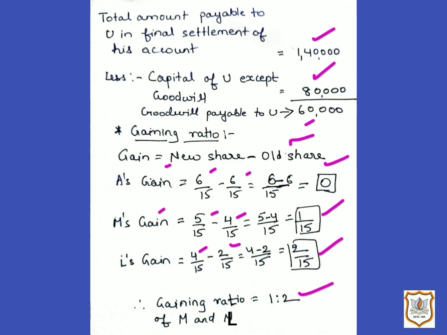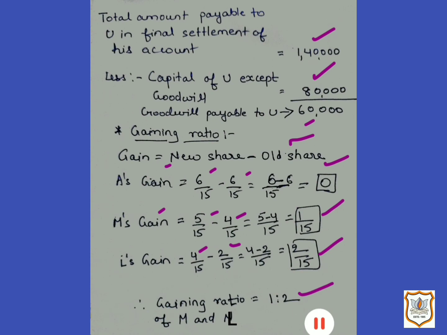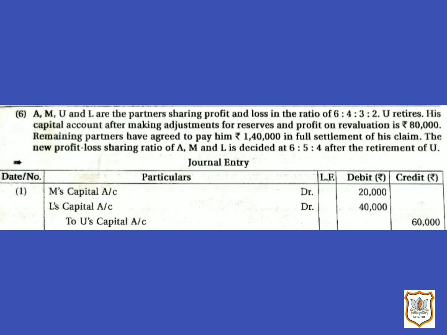So let us see journal entry. Here 60,000 will be distributed as 20,000 and 40,000 according to the gaining ratio, that is 1:2. Here journal entry would be M's capital account debit 20,000, L's capital account debit 40,000, and U's capital account will be credited by rupees 60,000. As here continuing partners M and L are giving share in goodwill to the retiring partner U.